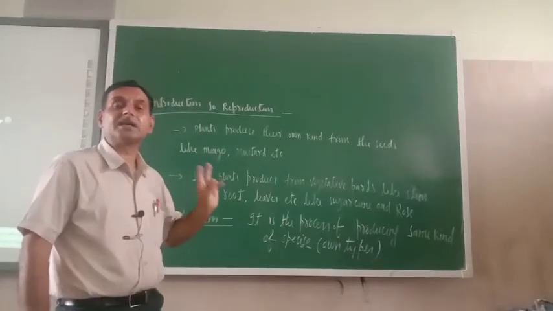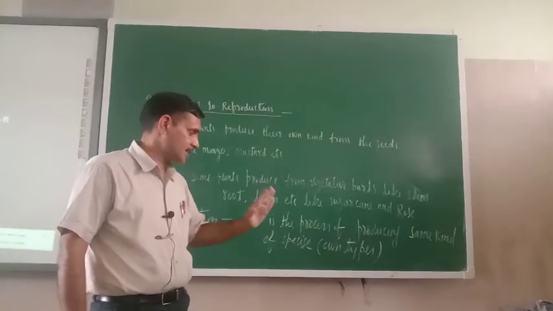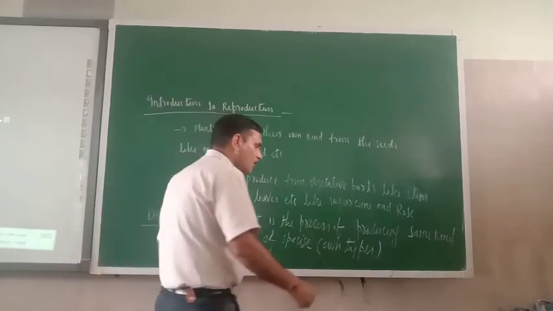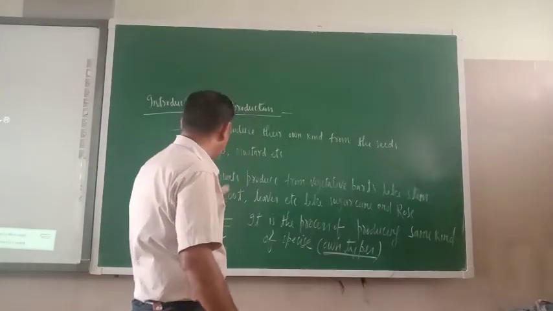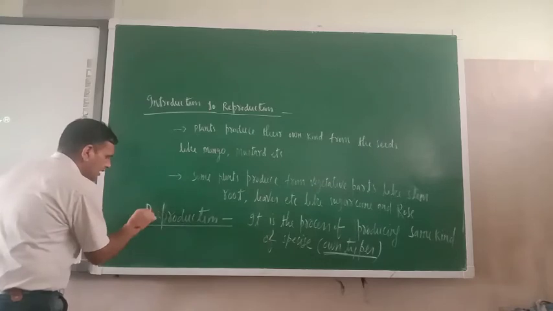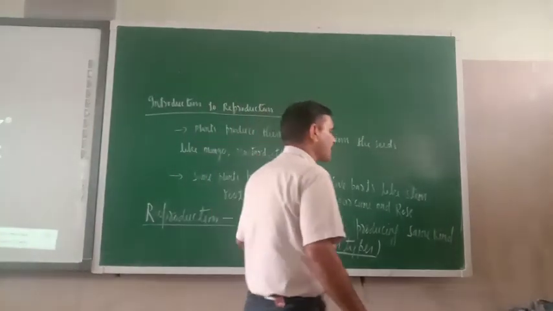Reproduction is a process of producing the same kind of species or own types. Okay, now we'll teach you types of reproduction.